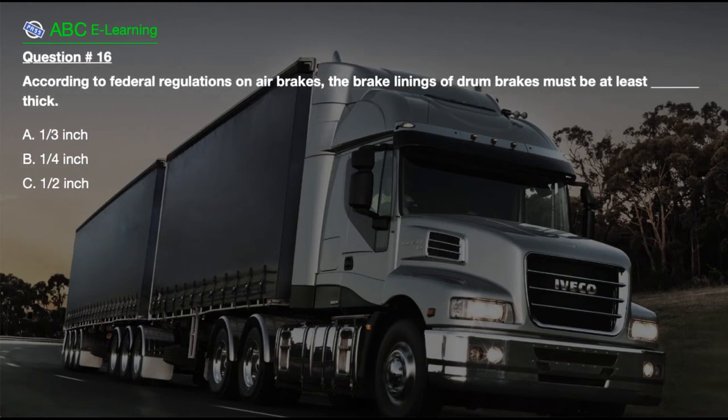Question number 16. According to federal regulations on air brakes, the brake linings of drum brakes must be at least thick. A. 1/3 inch. B. 1/4 inch. C. 1/2 inch.